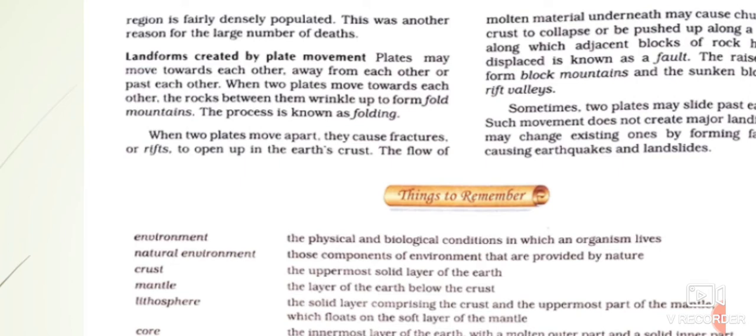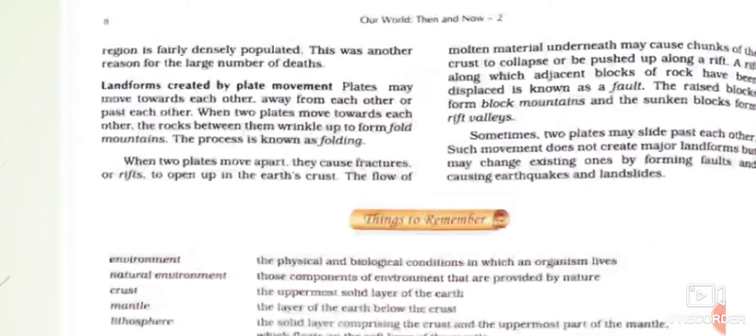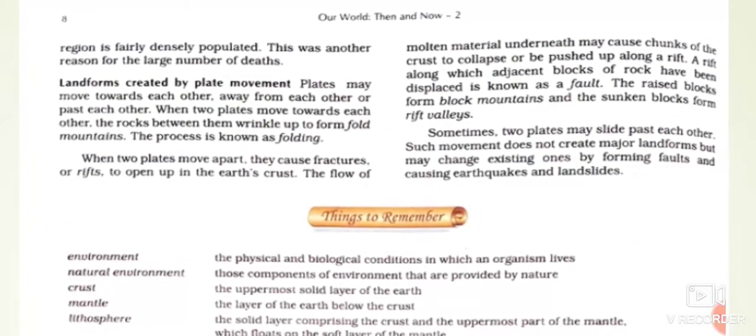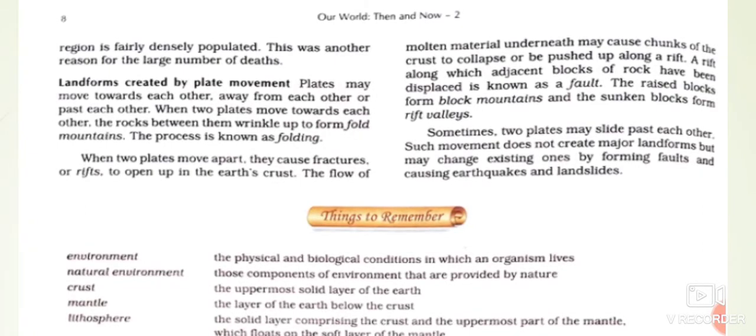Even the Alps in Europe and the Rockies in North America are fold mountains. In the same manner, faulting also takes place whenever two tectonic plates are moving against each other, moving away from each other, or moving horizontally towards each other. Faulting means cracks. Whenever the two plates are moving apart from each other, the Earth's crust develops cracks or faults. Let me explain with the help of a picture.